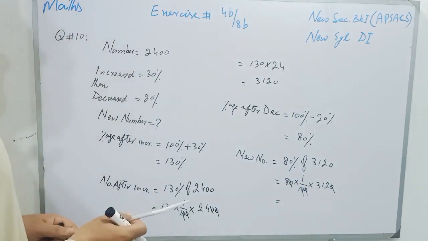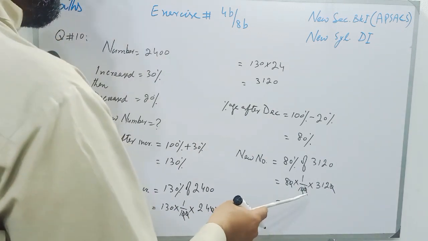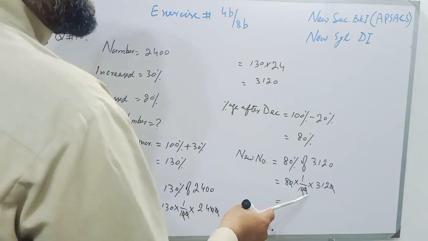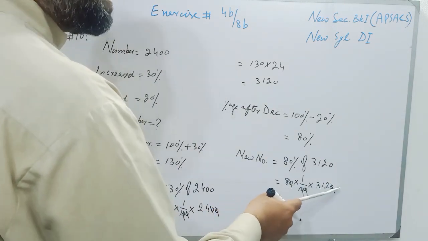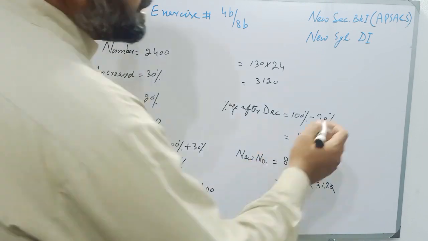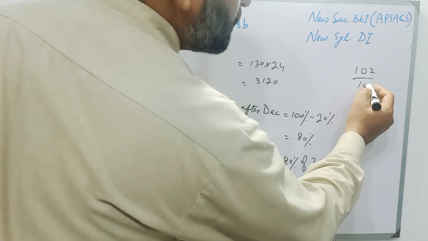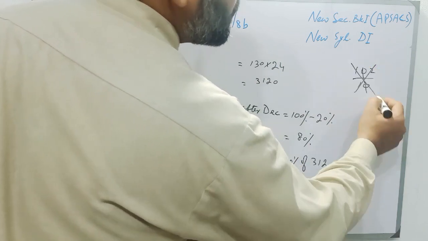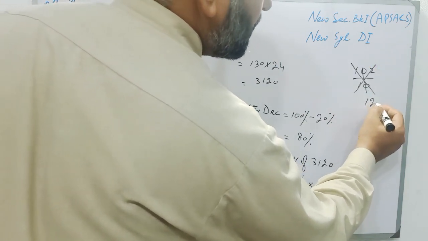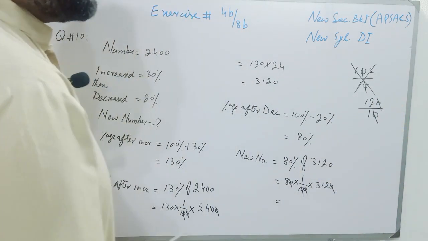Students, keep in mind that when we are multiplying or dividing, the zeros that are written at the end of the number can be cancelled. Students, if it is written 102 over 10, now you can't cancel this 0 and this 0. We can cancel only if it is 120 over 10, then the last 0 will be cancelled with the last 0.